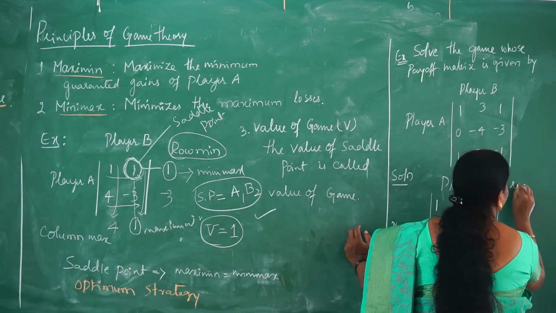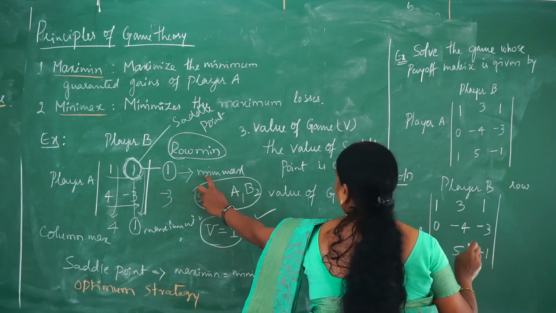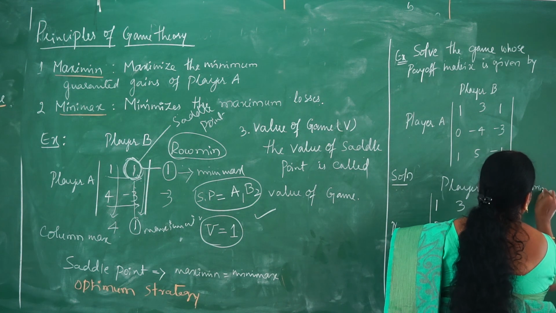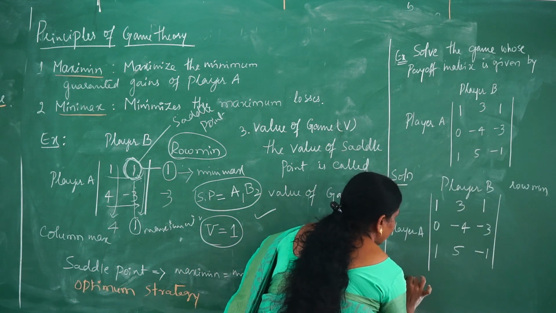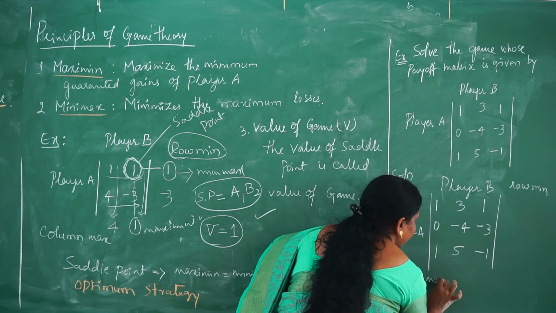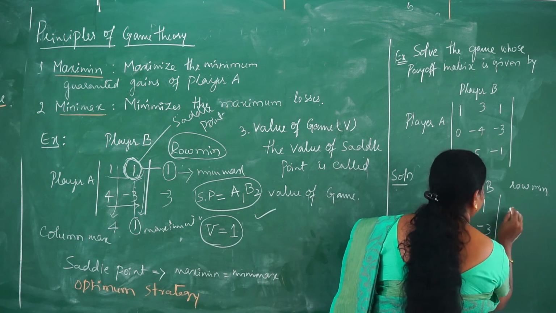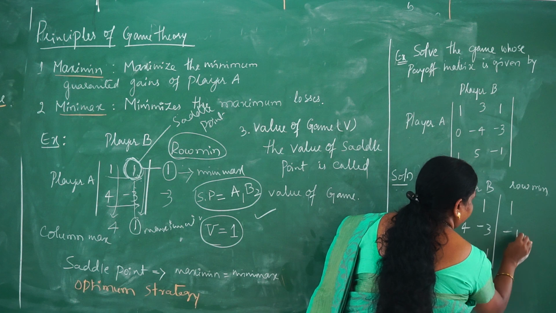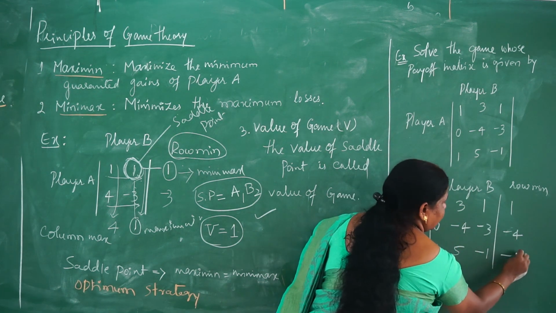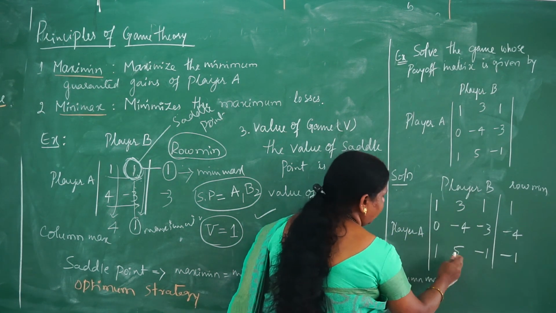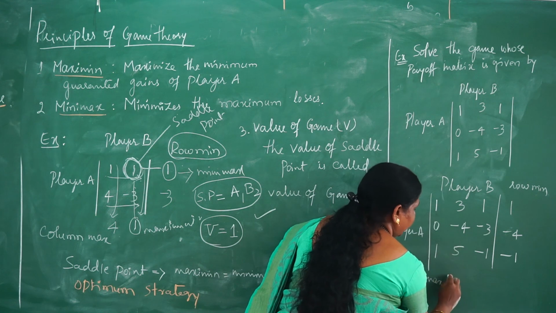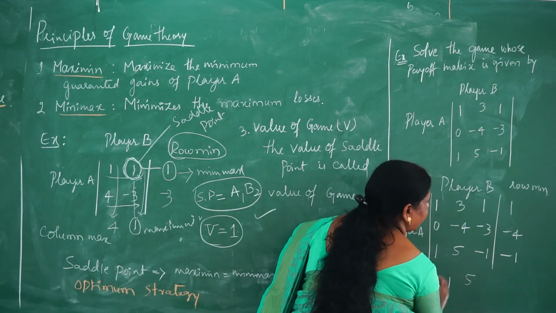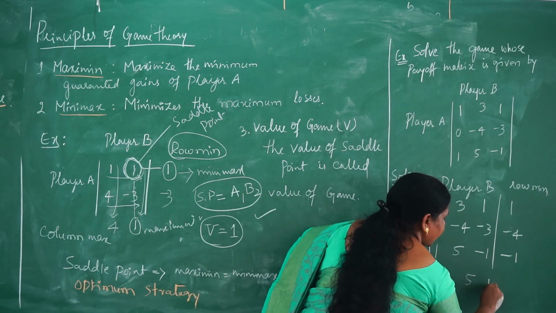Here we need to find the row minimum value, and here we need to find the column maximum value. So the row minimum for this one is 1, for this is minus 4, for this is minus 1. For the columns we find the maximum value. The maximum for the first column is 1, for the second column is 5, and for the third column it is again 1.